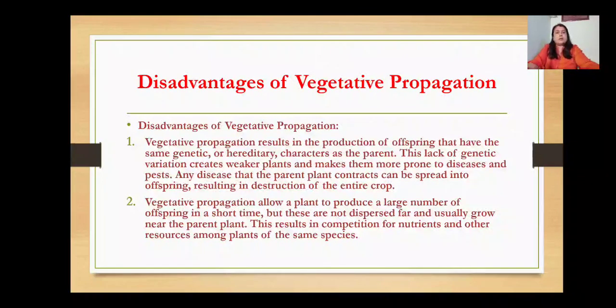Next, vegetative propagation allows a plant to produce a large number of offsprings in a short time, but these are not dispersed far and usually grow near the parent plant. There is a kind of overcrowding formed near the parent plant, and this results in competition for nutrients and other resources among plants of the same species. So these are the major disadvantages of vegetative propagation.